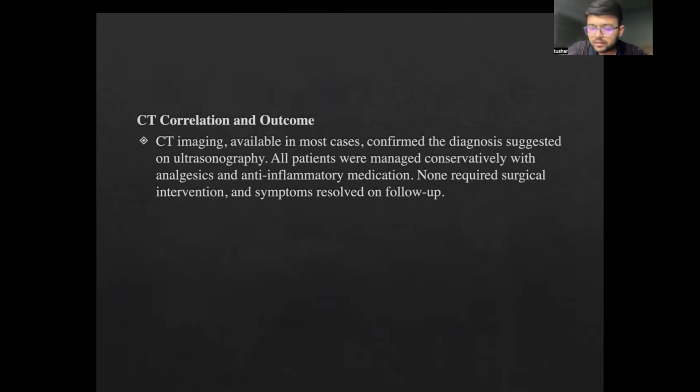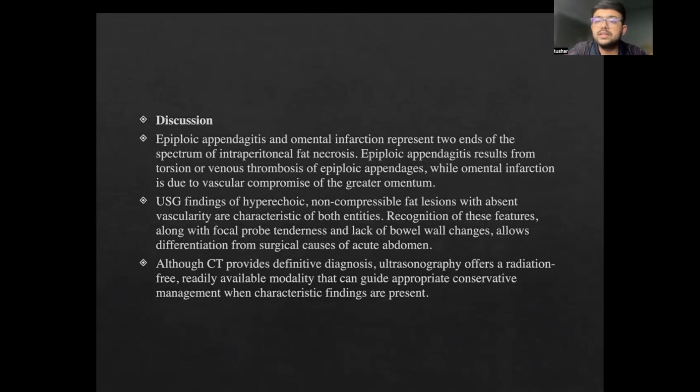The key feature here is that epiploic appendagitis and omental infarction, if picked up on ultrasound, avoid unnecessary CT and unnecessary surgical intervention, because these diseases are managed conservatively, and the most you will need is analgesics and anti-inflammatory medications. Epiploic appendagitis and omental infarction represent two ends of the spectrum of intraperitoneal fat necrosis. They result from torsion or venous thrombosis of the epiploic appendages, while infarction is due to vascular compromise of the greater omentum. Ultrasound findings of hyperechoic, non-compressible fat lesions with absent vascularity are characteristic of both entities.